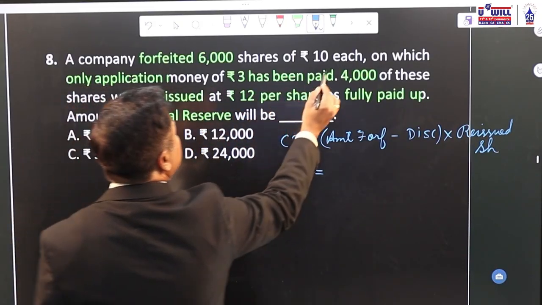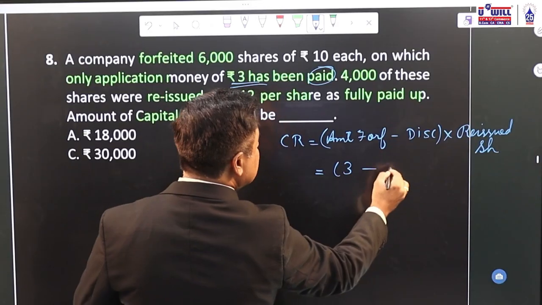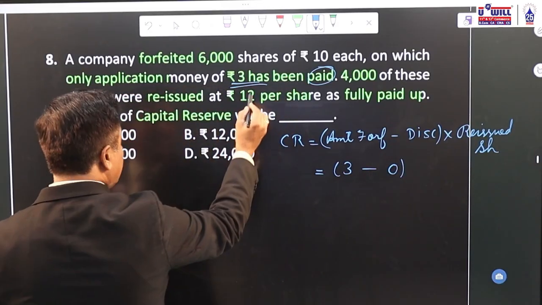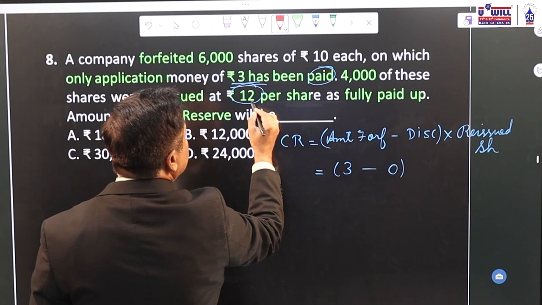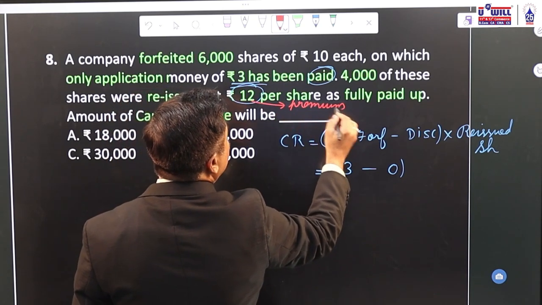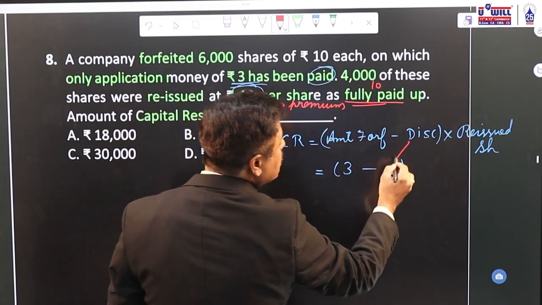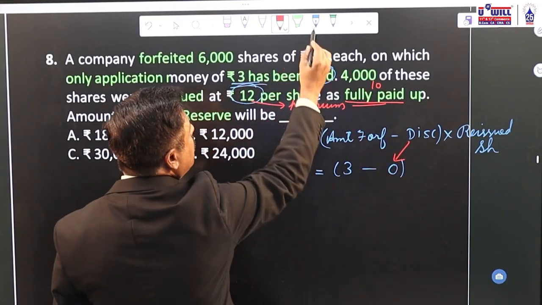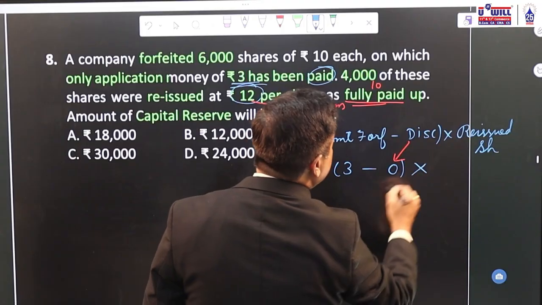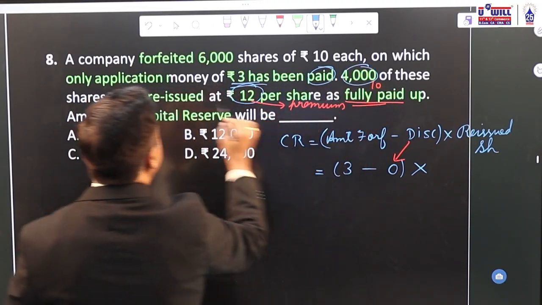Whatever amount has been paid, that is this 3 rupees will be forfeited, minus discount is 0. Because if you have reissued at 12 rupees, that means you have reissued at premium. You have reissued at 12 rupees against 10, so 2 is premium. Discount is 0. You are reissuing at premium, discount is not there. Multiplied by the number of shares reissued. Only 4,000 shares were reissued.